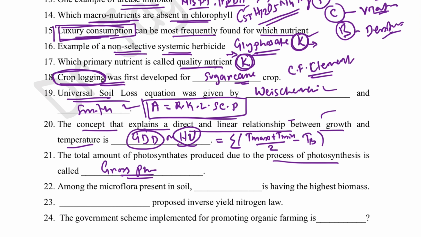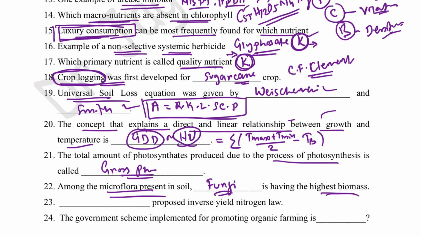Among microflora present in soil, dash is having highest biomass. Among microflora, all the microflora like bacteria, fungus, actinomycetes, these are the microflora present in the soil, which is having highest biomass, that is fungi or fungus, having higher biomass. When it is being asked as number, then you can answer bacteria.